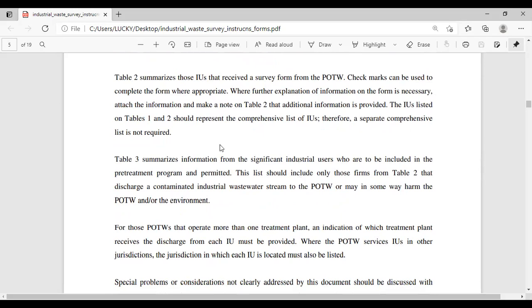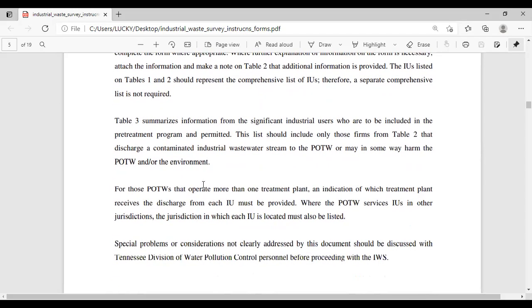Table 3 summarizes information from the significant industrial users who are to be included in the pretreatment program and permitted. This list should include only those firms from Table 2 that discharge a contaminated industrial wastewater stream to the POTW or may in some way harm the POTW and the environment.